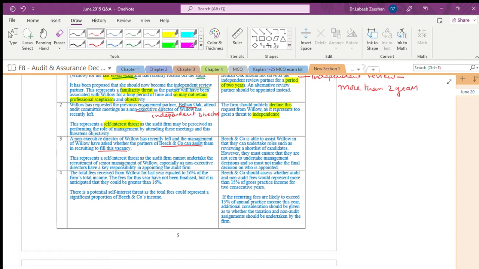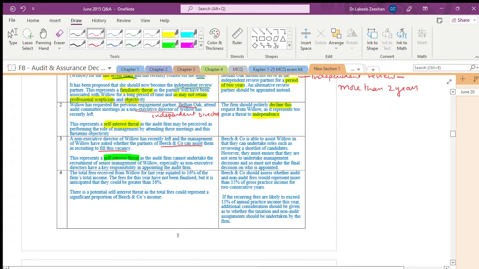This represents a self-interest threat, as the audit firm cannot undertake the recruitment process.